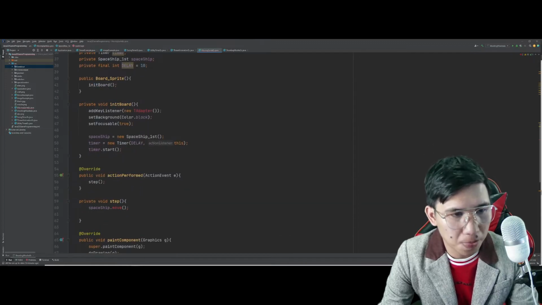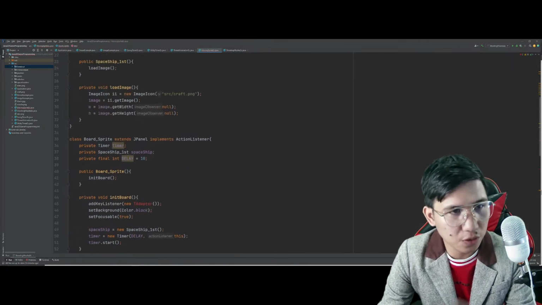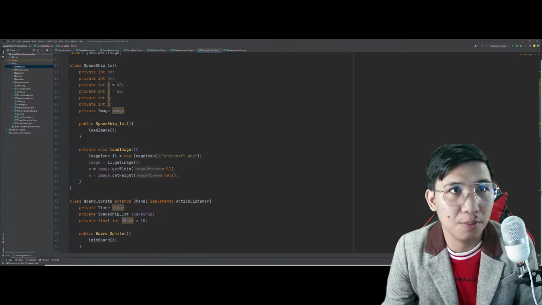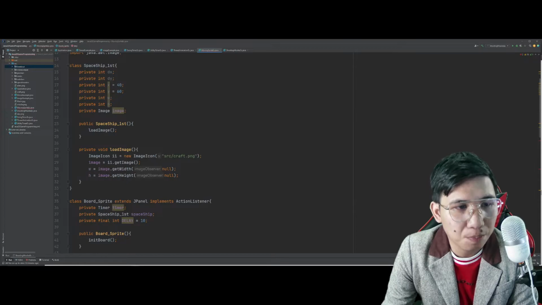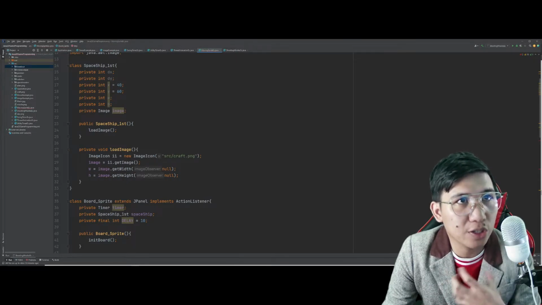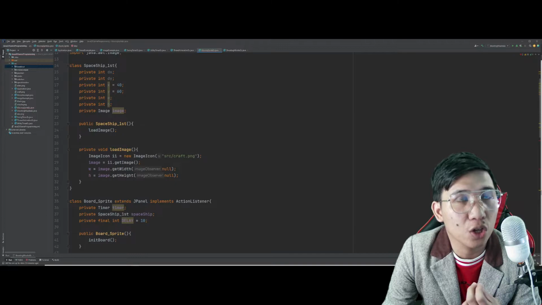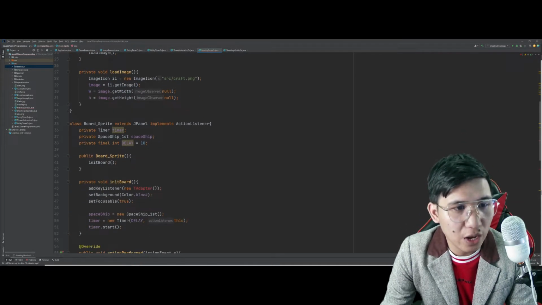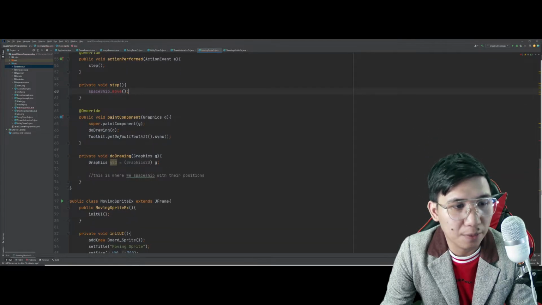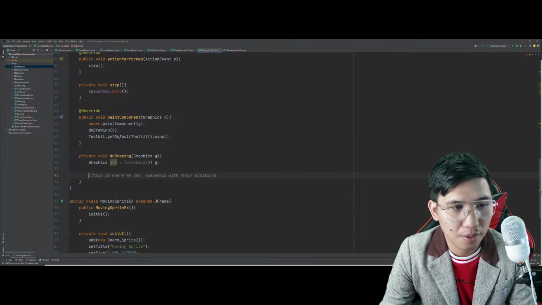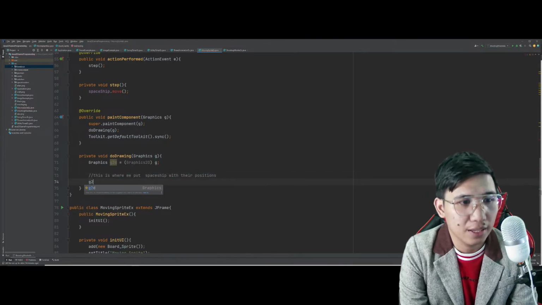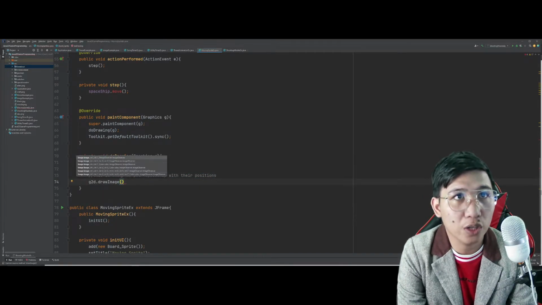Okay. So, take note. Okay na itong spaceship natin. Nagawa na natin yung image natin. Ang next na gagawin natin dito is actually to put the image in our JFrame, the initial position of our image in the JFrame. Now, in order for us to do that, dito tayo ngayon papasok sa may doDrawing natin. This is where we put the spaceship with their position. Pakita ko sa inyo na we will draw the image here.